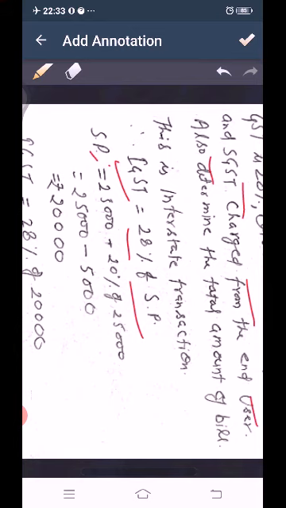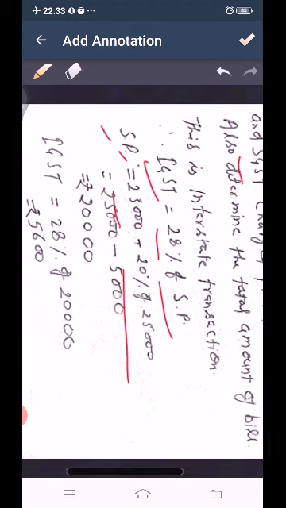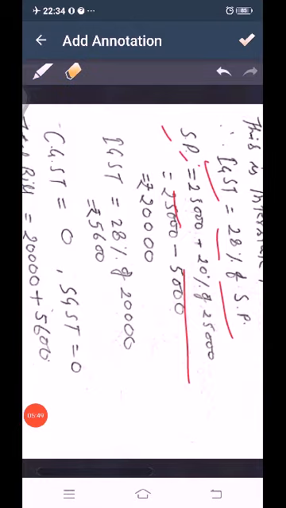So our selling price will be 25,000 minus 20% of 25,000, that is 25,000 minus 5,000. So we get 20,000. That is the selling price after discount. So IGST will be 28% of 20,000, that is 5,600 rupees IGST.